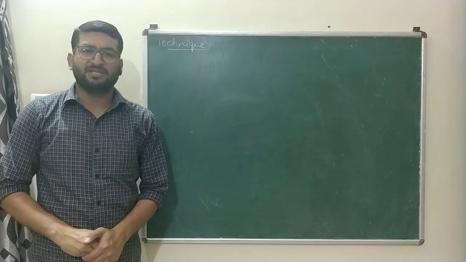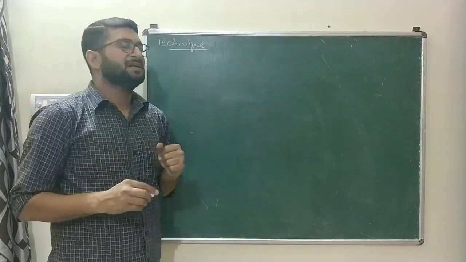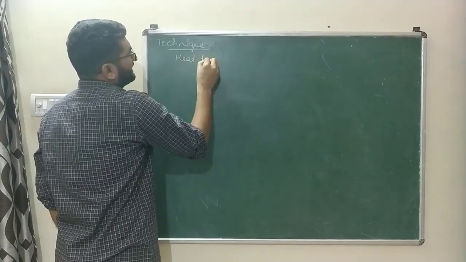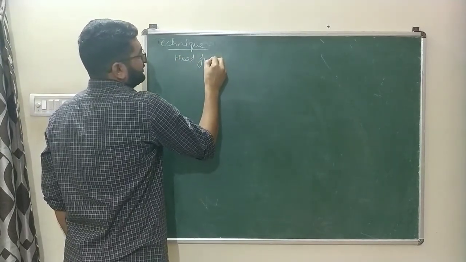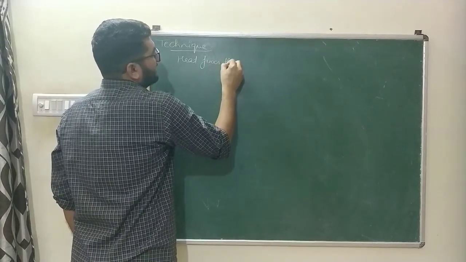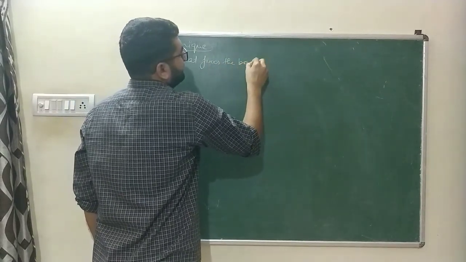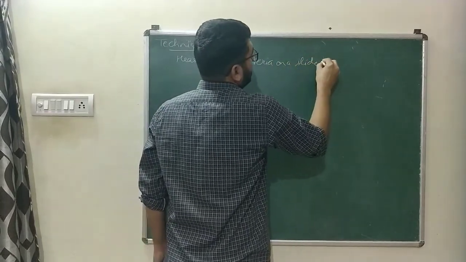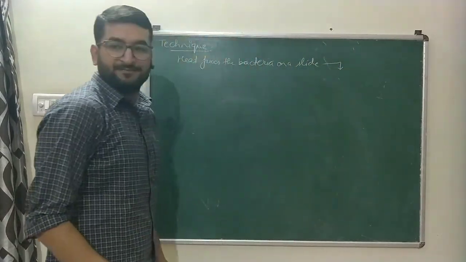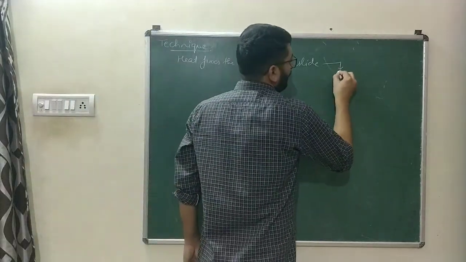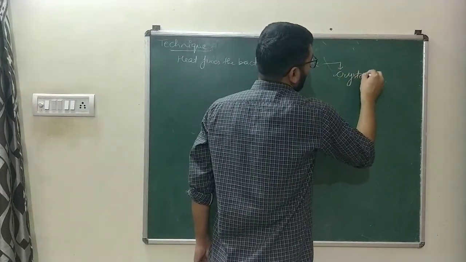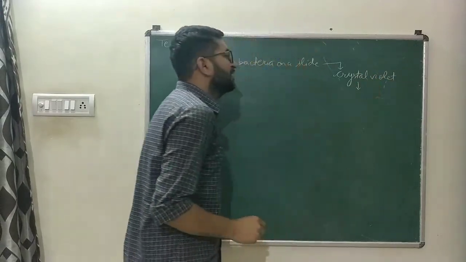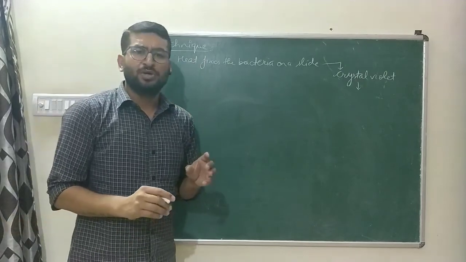The technique of Gram staining starts with fixing the bacteria on a slide. With the help of heating, fix the bacteria on a slide. Then pour a few drops of crystal violet dye over it. Leave the dye for 30 to 60 seconds.